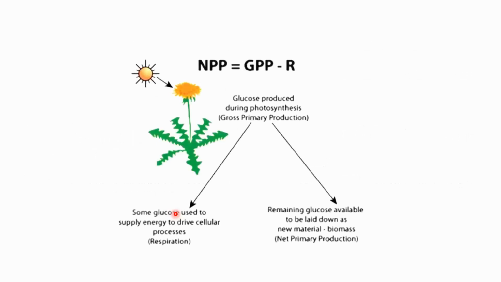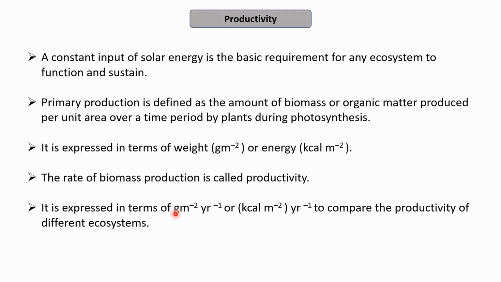So this was the first aspect of ecosystem in which we learn about productivity. What is productivity? How is productivity expressed? Firstly, we learn about production. Production is the amount of biomass that is produced per unit area, so gram per meter square, or in terms of energy, kilocalorie per meter square. This is important. Then we talk about productivity, which is the rate of biomass production.